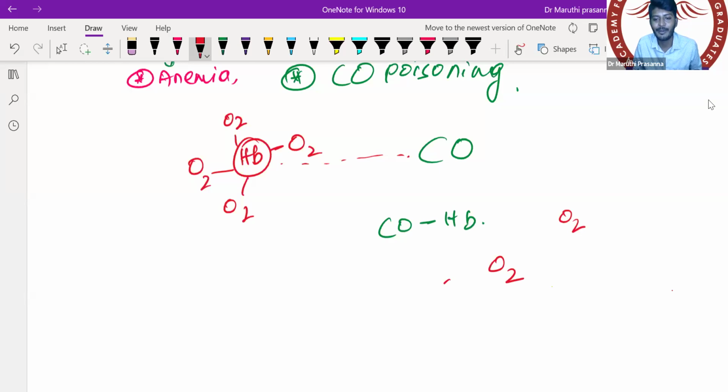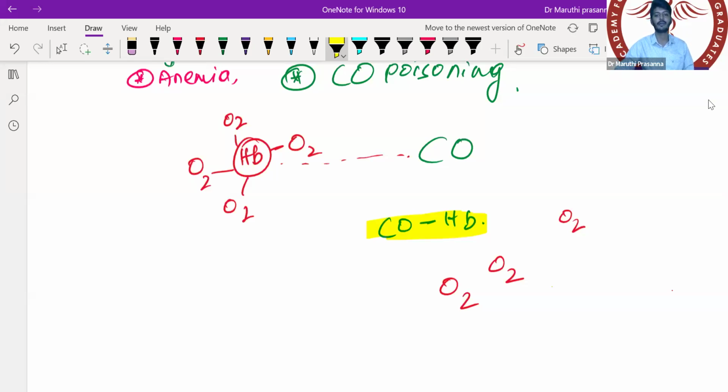Arey bhai, mera halat kya ho gaya? What happened to me? It is looking like this. So now carbon monoxide poisoning has occurred. Hemoglobin is there, but free hemoglobin is not there, dear students. Remember, free hemoglobin is not there.